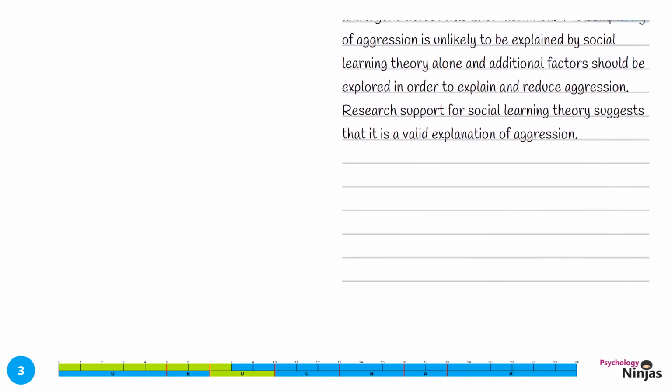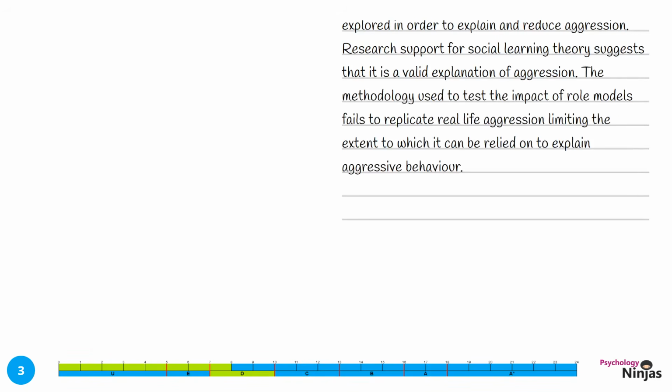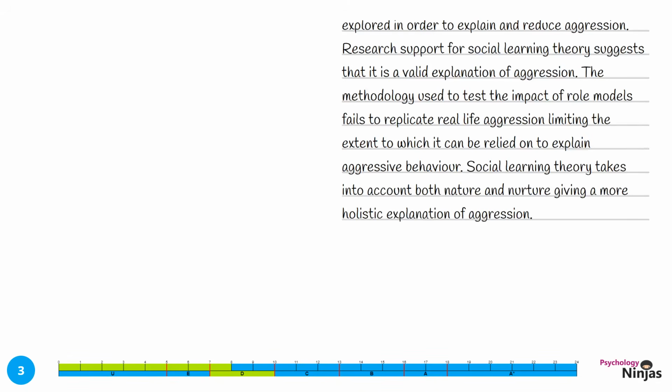Research support for social learning theory suggests that it is a valid explanation of aggression. The methodology used to test the impact of role models fails to replicate real-life aggression, limiting the extent to which it can be relied on to explain aggressive behaviour. And finally, social learning theory takes into account both nature and nurture, giving a more holistic explanation of aggression.